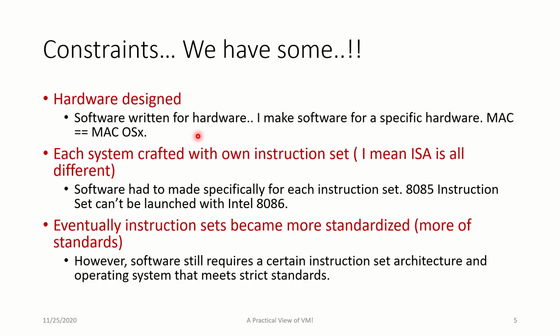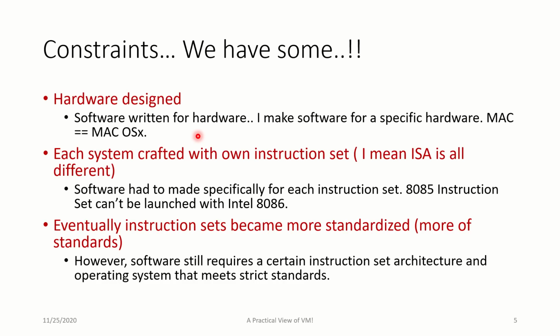This is the second constraint. The first constraint that we have is hardware related. I also pulled in the operating system perspective of it. The second constraint is the instruction set. Each processor has its own instruction set. Intel 8085 has instructions like add. Intel 8086 may have something slightly different. If I use a Core i7 processor, it will have some other instruction which could add more operands. So each processor has its own specific instruction set which you need to use for building functionalities. Eventually, you need to understand one thing: they are becoming more standardized, but still we have a lot of deviations.